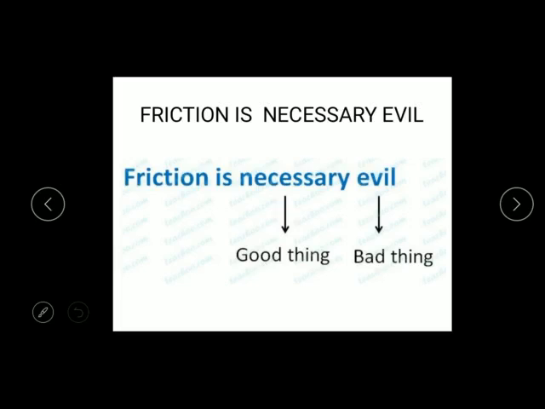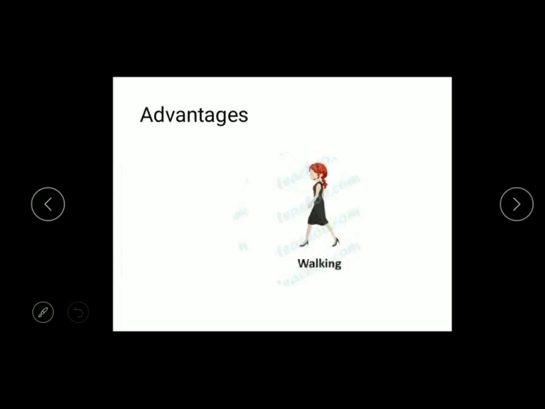In other words, friction is not desirable, but without friction, we cannot think of our survival. So it has certain good things and bad things also.